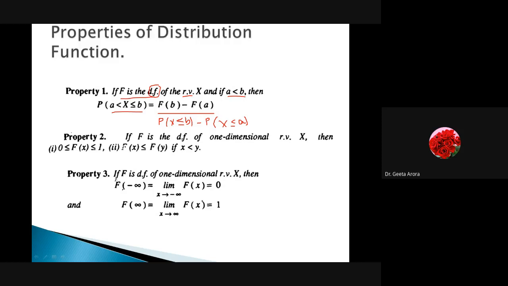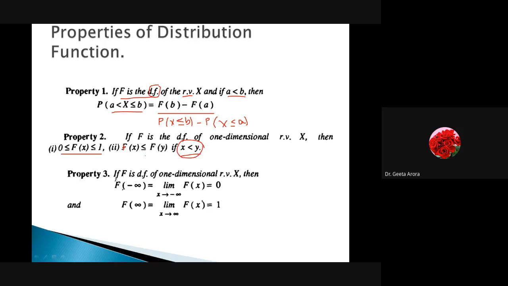Correct? Second property: if F is a distribution function of a one-dimensional random variable, then F(x) always lies between 0 and 1, as we learned in the case of probability also, that a probability value always lies between 0 and 1. So obviously the distribution function also lies between 0 and 1. It can be maximum 1 and minimum 0. Another thing: if x and y are two values, then the distribution function F(x) is less than or equal to F(y) if x is less than y.